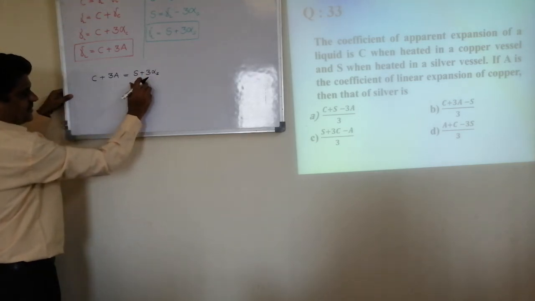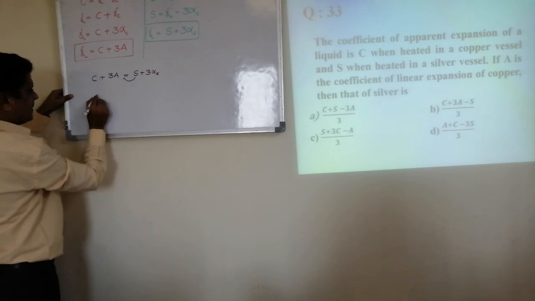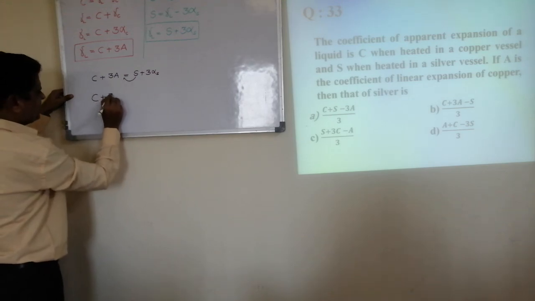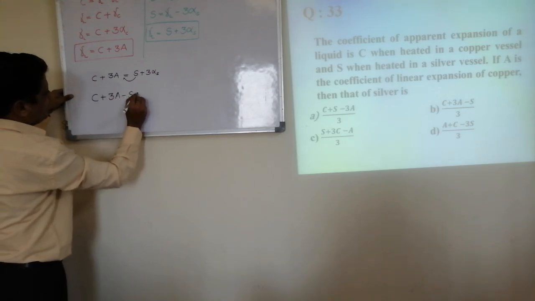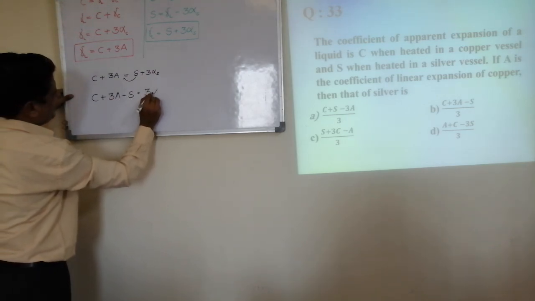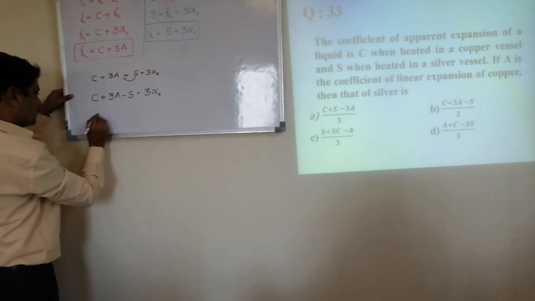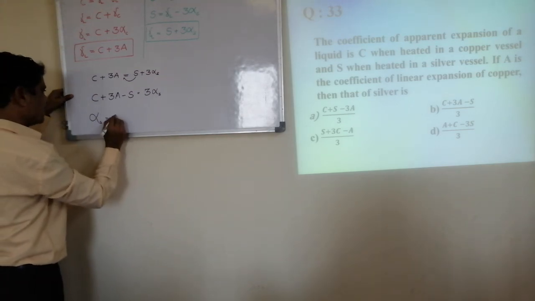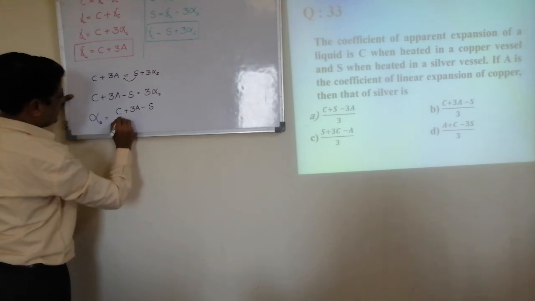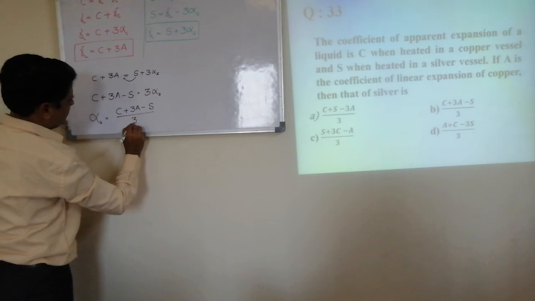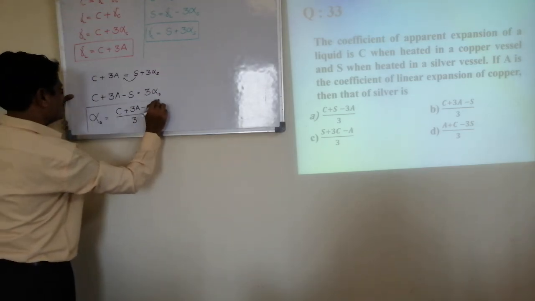I am interested in alpha S, so bring it to this side. C plus 3A minus S is equal to 3 into alpha S. So alpha S is equal to C plus 3A minus S, divided by 3. This is the answer.